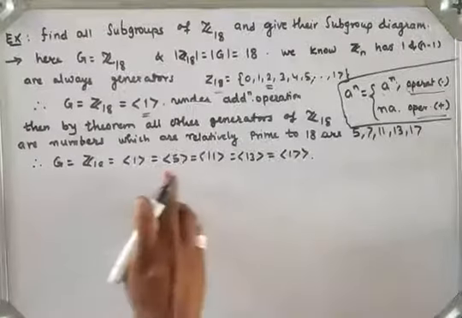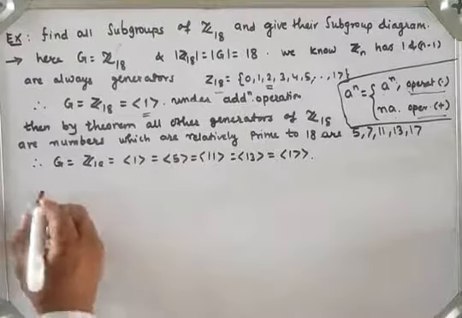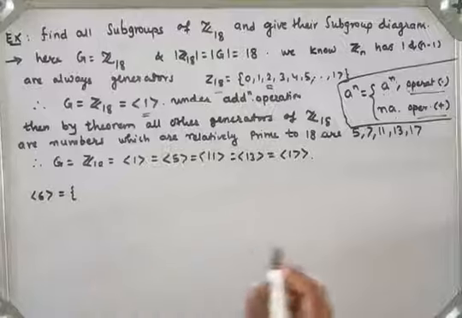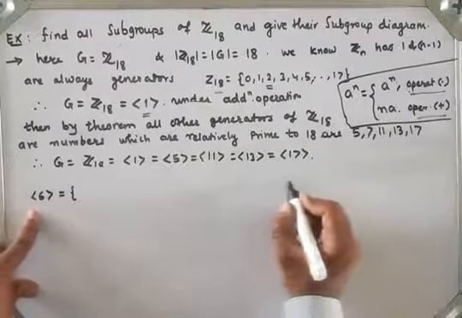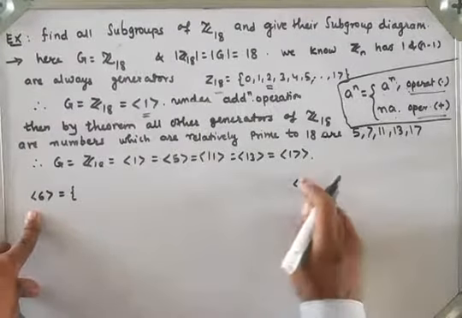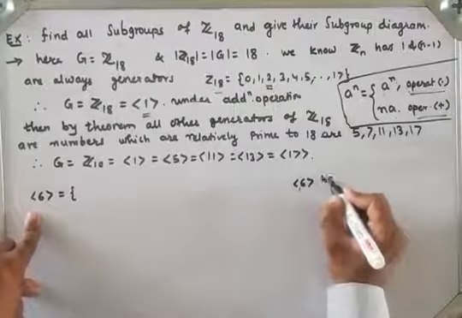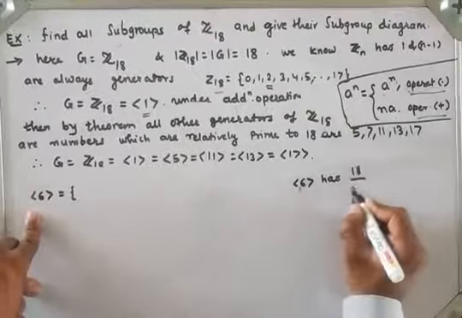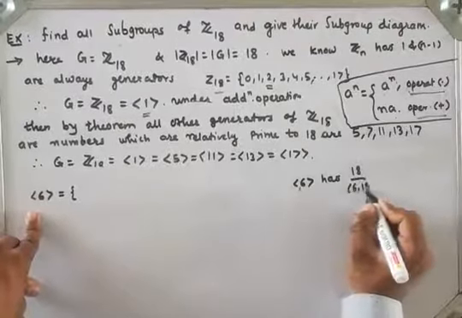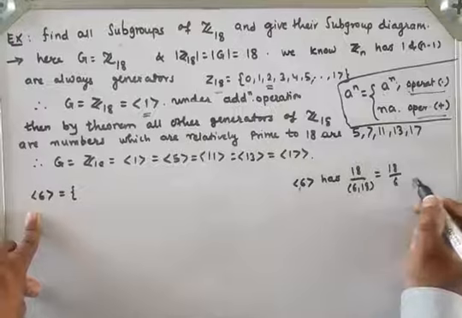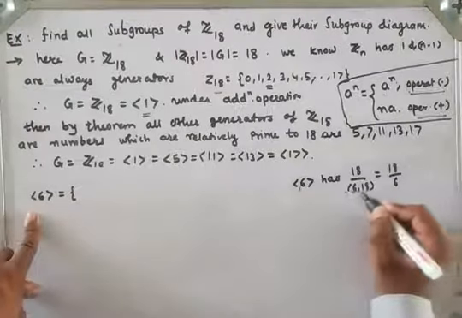Next, generator 5 is here. Now generator 6. How many elements are there? Generator 6 has 18 upon GCD of 6 and 18, and the GCD of 6 and 18 is 6.